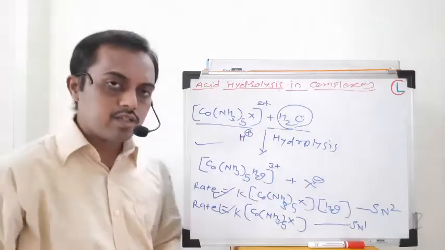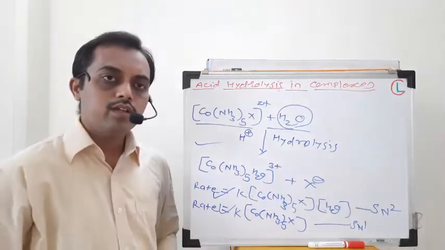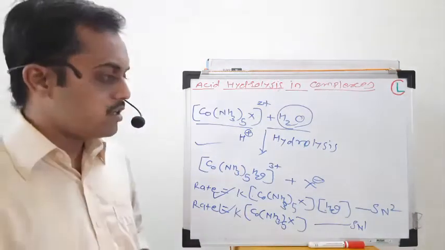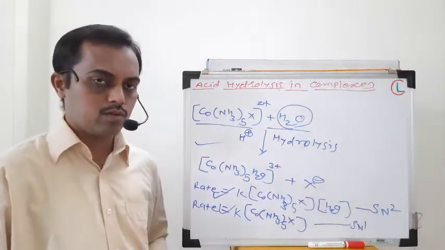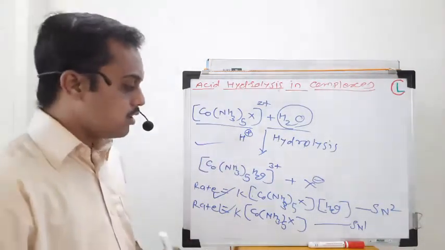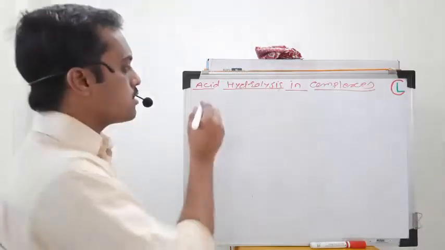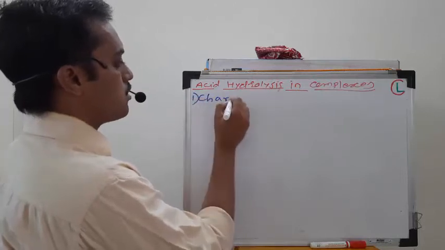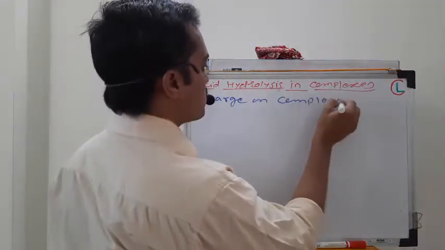Which evidences are obtained for these mechanisms? We will discuss them. There are 4 types of evidences, and these 4 types of evidences will give us the exact mechanism followed by the hydrolysis mechanism, or acid hydrolysis mechanism, of this complex. We will discuss all the 4 factors one by one. The first deciding factor is the charge on the complex, the total charge on the complex.